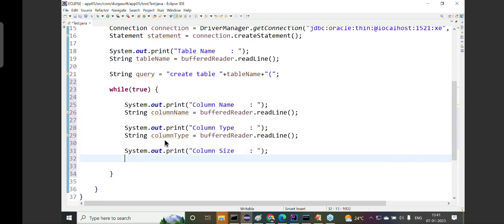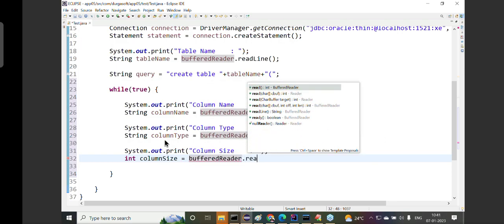Now that size value I want to take in the form of an integer. To get the data in the form of integer, then what we have to do there? Int column size is equal to... all of you guys observe carefully, int column size is equal to... or else let me explain clearly.